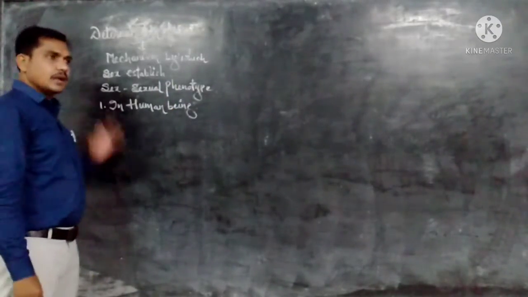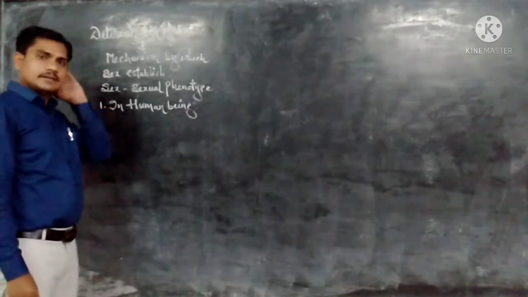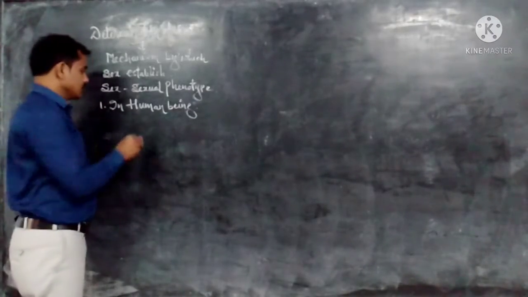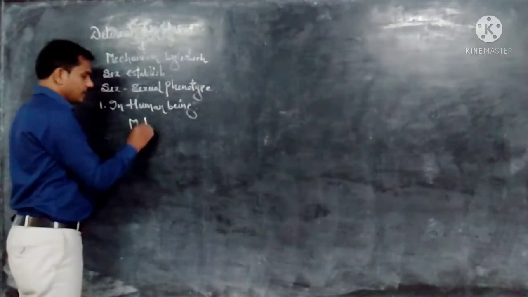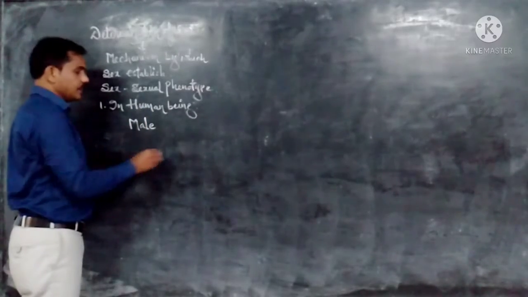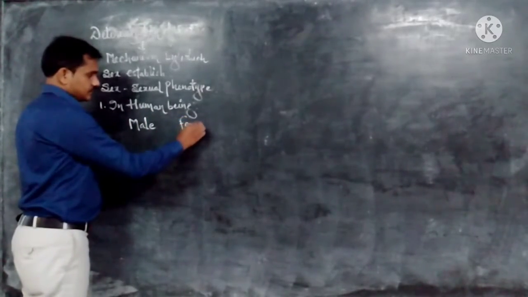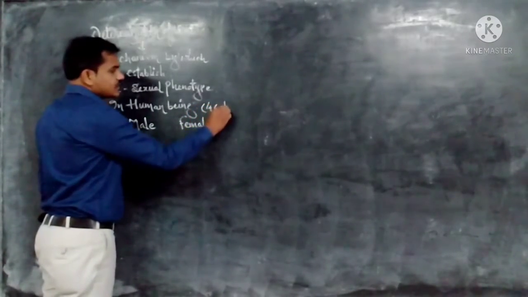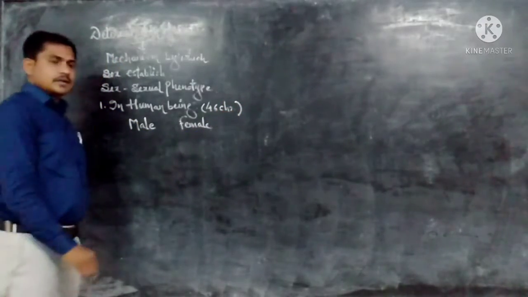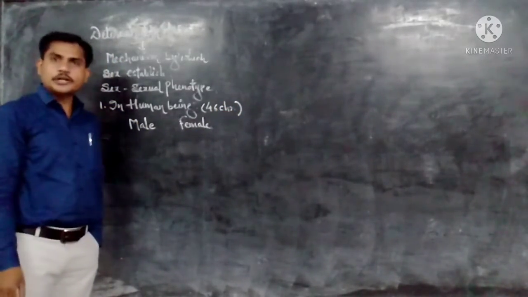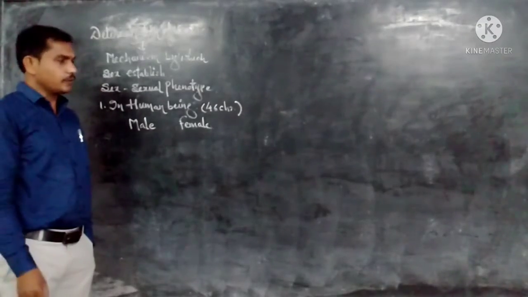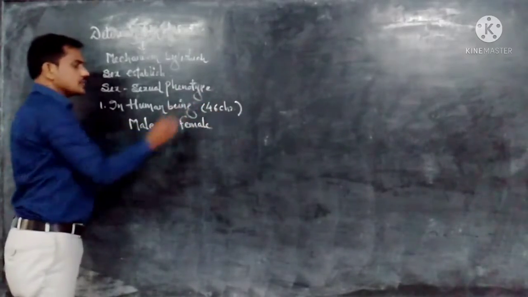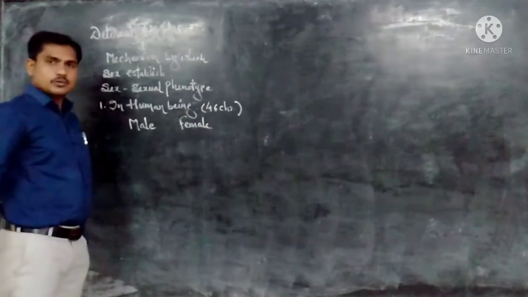In human beings, how does the sex of an individual get determined? Here, sexual reproduction occurs, and two different sexes, male and female parents, are required for the reproduction process. In human beings, a total of 46 chromosomes are present, the diploid genetic material. Both in male and in female, 46 chromosomes are present.